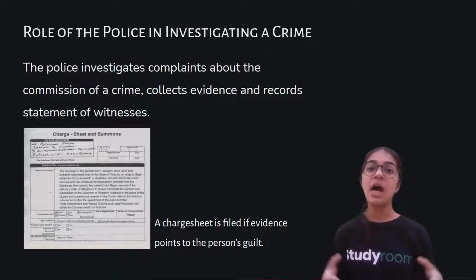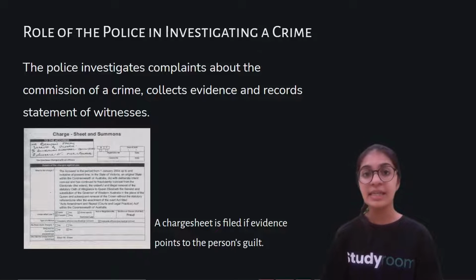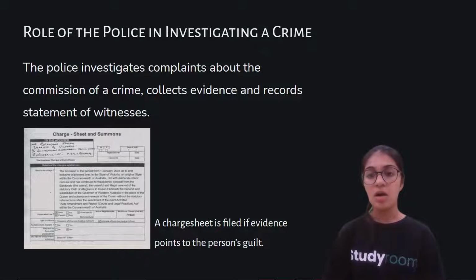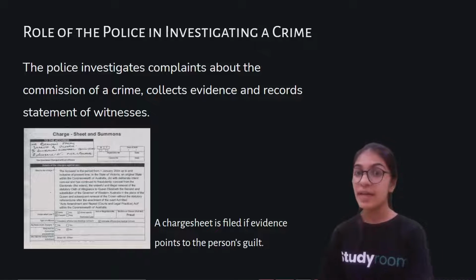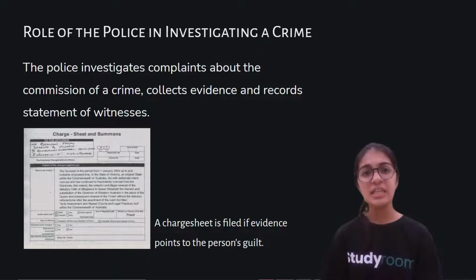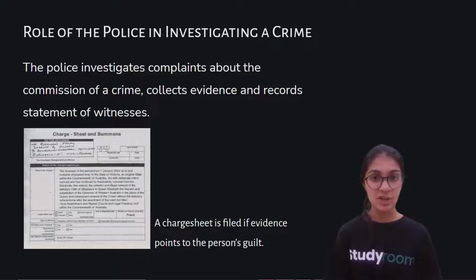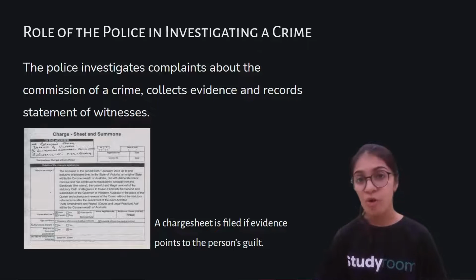They basically start collecting the evidences. Maybe a murder has happened in the house, and they start collecting the evidence, like maybe something is kept near the body, so they will collect that as evidence to prove who has done the murder. So basically they will collect these small pieces of evidence. They will record the statements of the witnesses. They will start interrogating in the neighborhood, etc. So these are the roles of the police while investigating a crime.